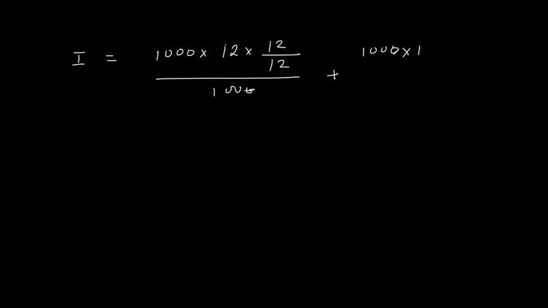For February, the total number of months is 11, so it is 11 upon 12 divided by 100. I hope you are getting it.